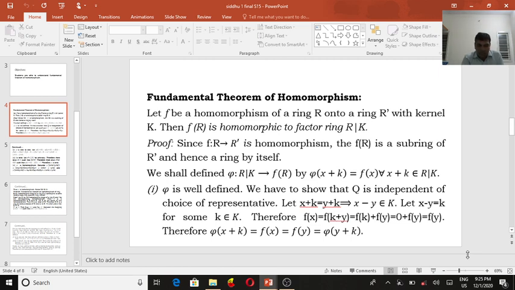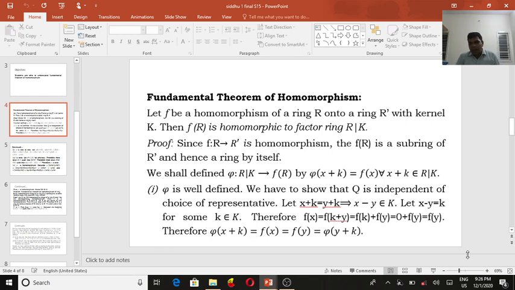So pi of x plus K equals f of x, which equals f of y, which equals pi of y plus K.